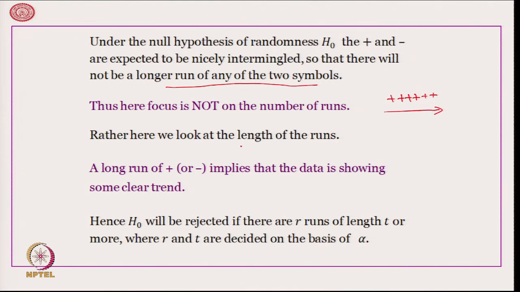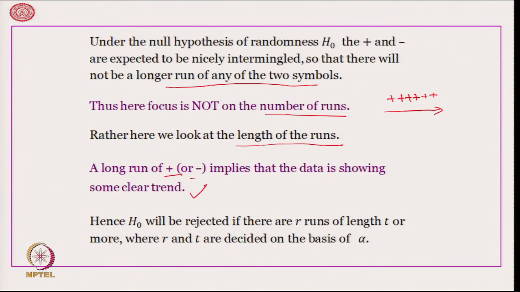Therefore, here we look at the length of the runs, not the total number of runs that we have just seen with respect to the Wald-Wolfowitz run test. If there is a long run of plus or minus, it implies that the data is showing some clear trend.